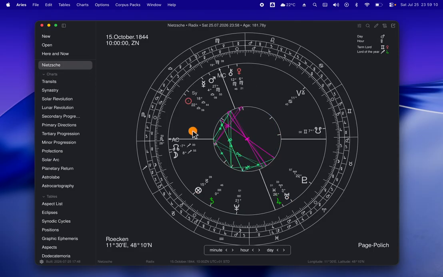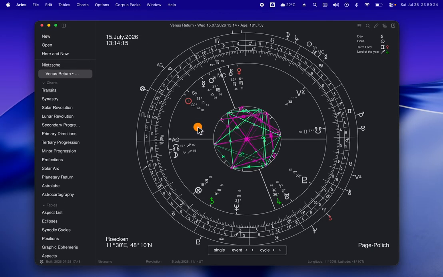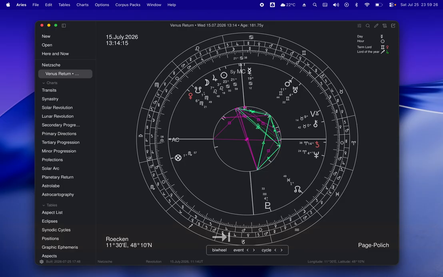Now I want to show you something different. In Aries, you can not only do solar and lunar returns, but you can do return charts for any planet. Press on planetary return, and in this case I'm going to choose Venus. This is Friedrich Nietzsche's current Venus return phase that just started on July 15th when Venus went into Virgo.